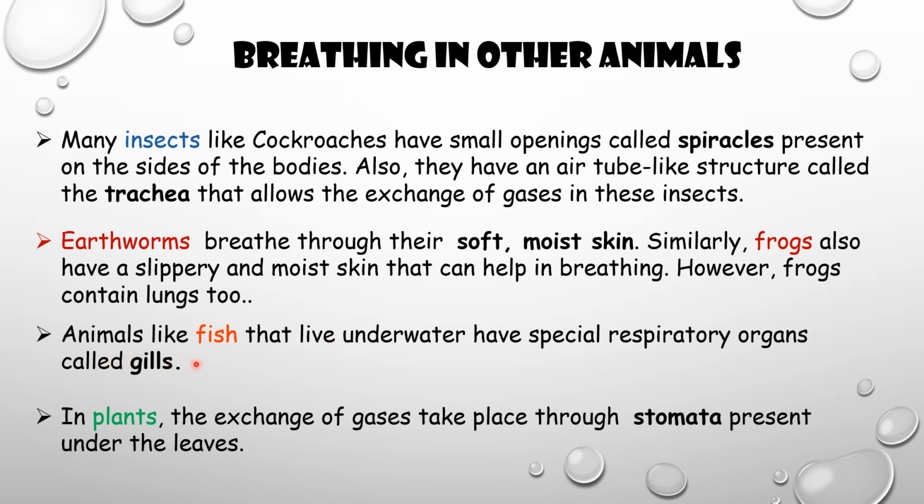Next, animals like fish that live underwater have special respiratory organs called gills. In plants, the exchange of gases takes place through stomata present under the leaves. Stomata means small pores or holes under the leaf. Through the stomata, the exchange of gases takes place.